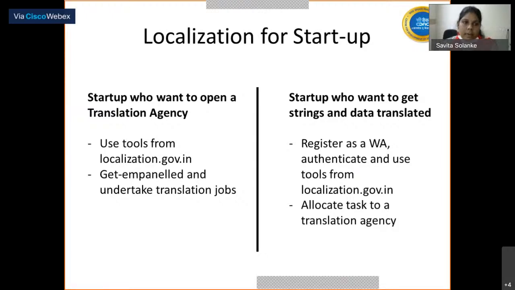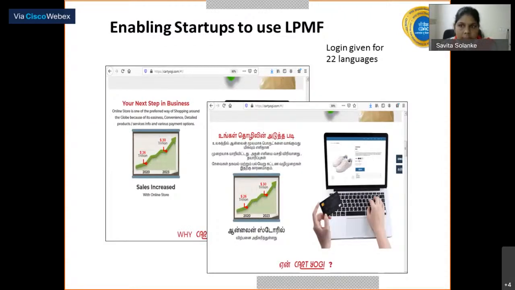Localization for startups. We are providing a facility to engage startup translation agencies with us. Any government department that wants to translate their website into Indian languages just needs to register as a website authority with us, and they can translate their website with the help of our portal. This is one startup's website. He translated it with the help of LPMF. I will showcase a demo of that.